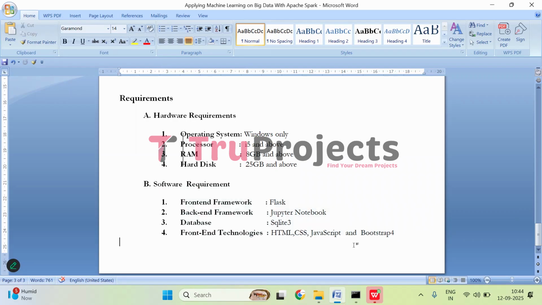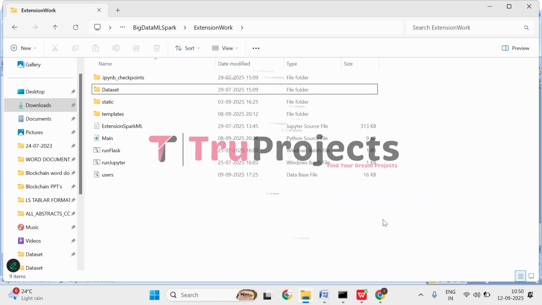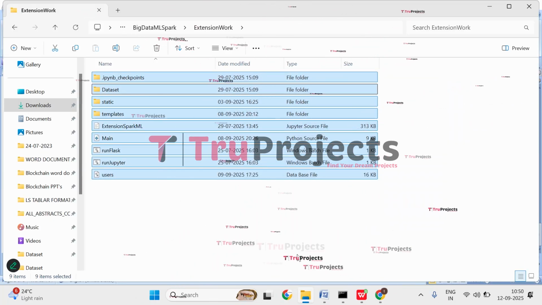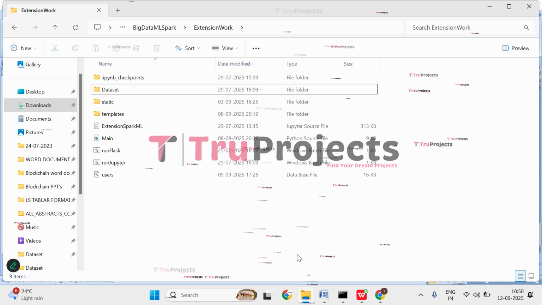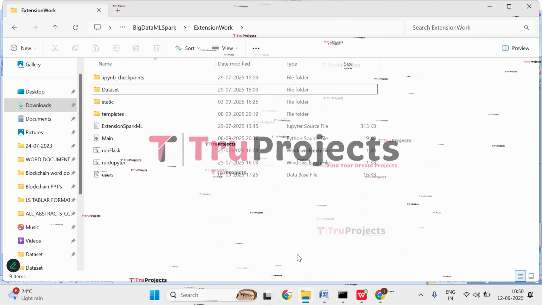So this is the overview of the project. Now let's execute. To execute, open the code folder that contains source code files. So open the code folder. These are the source code files which are important for this project. Let's understand each of them, and how they will be used in this project.